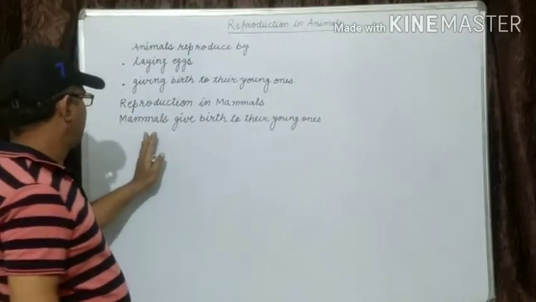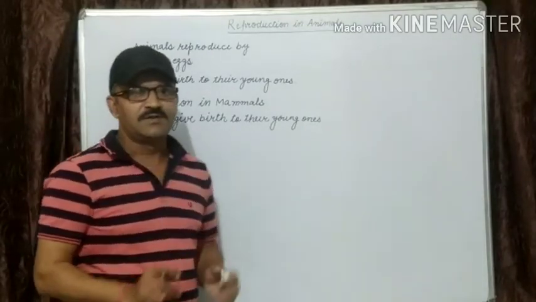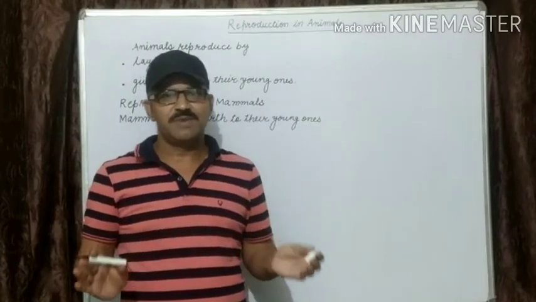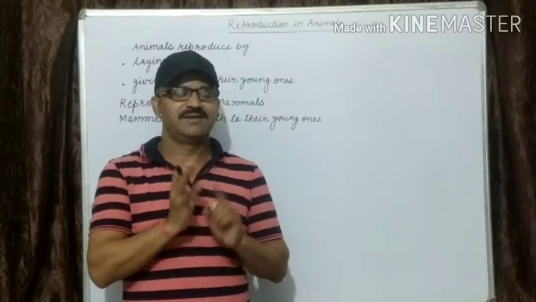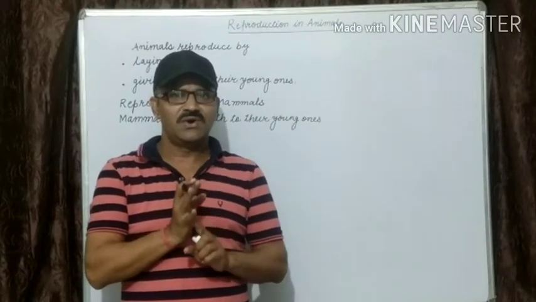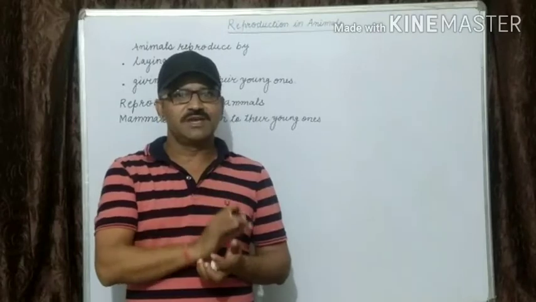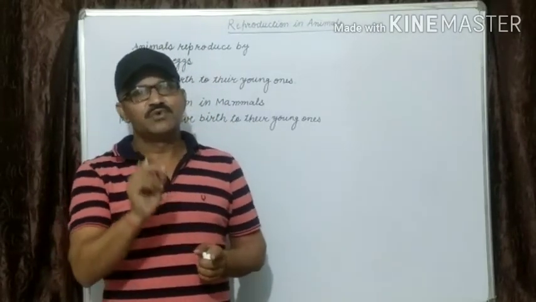Most mammals, you know very well the definition of mammals. Mammals such as the rat, cat, dog, whale and humans give birth to their young ones. The baby develops inside the mother's womb.